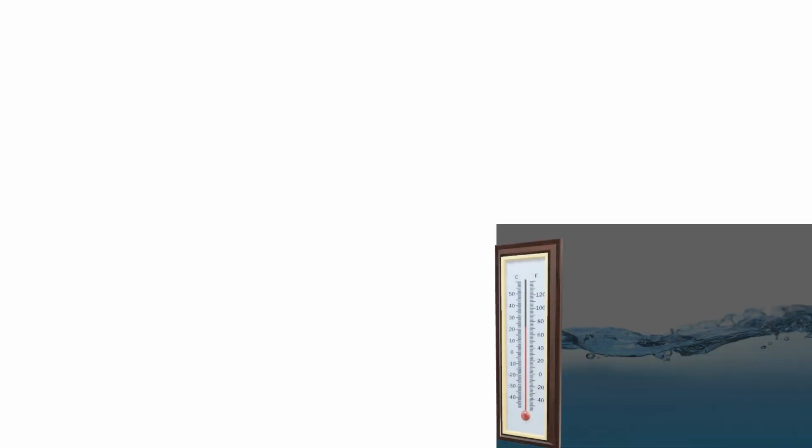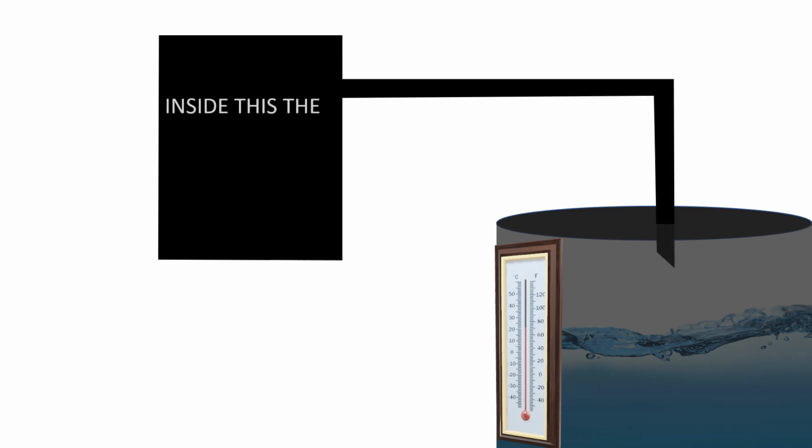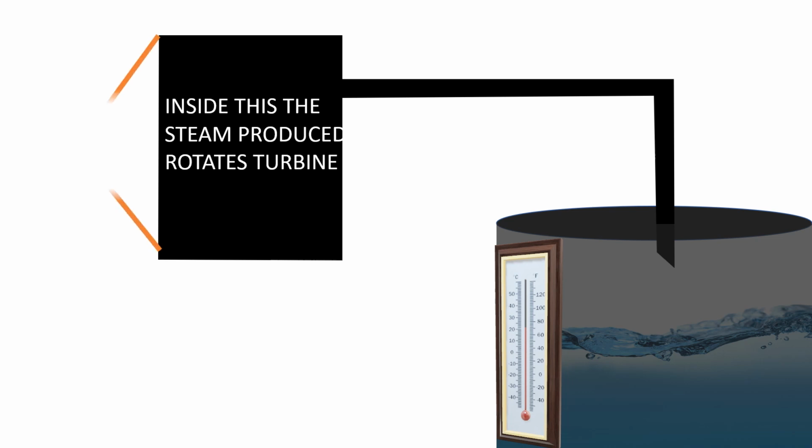So, in the conversion of solar energy to electricity through a solar furnace, a huge vessel filled with water is used. The vessel is kept at the focus of the parabolic mirror or the concave mirror. When the heat is about 100 degrees Celsius, the water vaporizes and the vapors are passed through a pipe into a huge container which has a huge turbine inside it. The turbine is rotated by the steam produced, and due to the rotation of the turbine, electricity is produced which is stored in the battery bank.